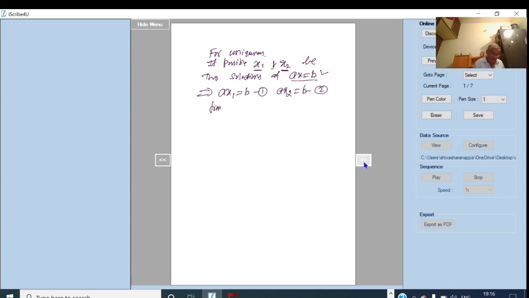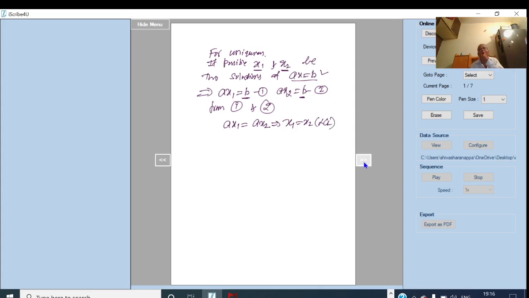Now from 1 and 2, what are the right hand sides of 1 and 2? They are same, equal. Therefore, left hand sides must be equal. From 1 and 2 we can write Ax1 is equal to Ax2, and this implies x1 is nothing but x2. This is by left cancellation law.